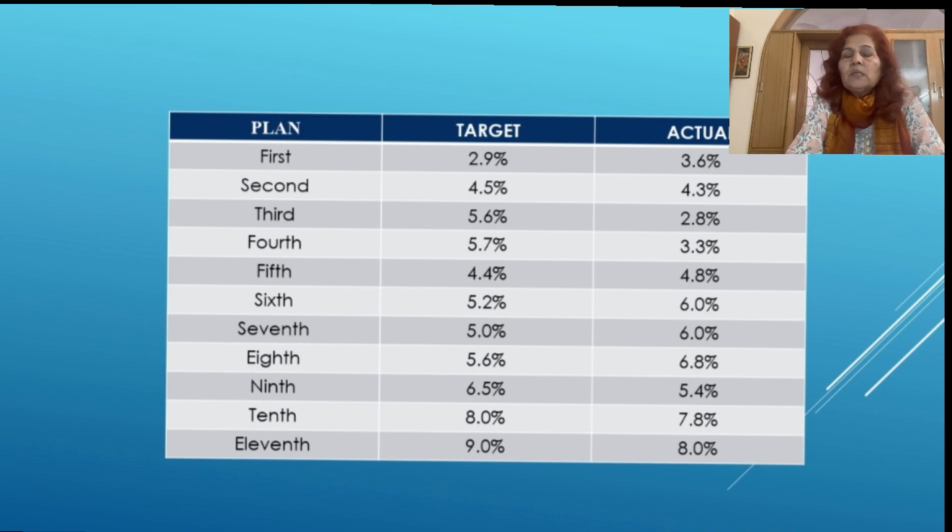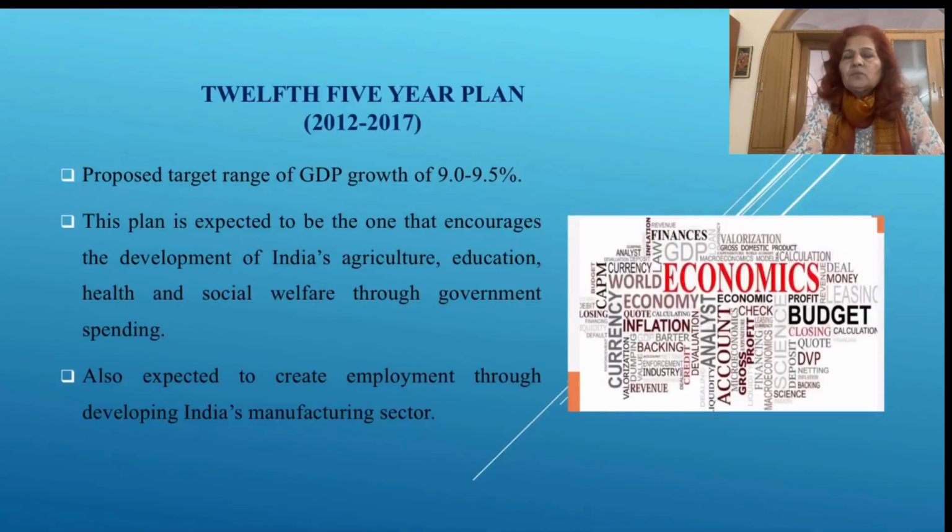Now, we come to the 12th 5-year plan, 2012 to 2017, and specifically in every plan, how economic growth can be enhanced and increased.